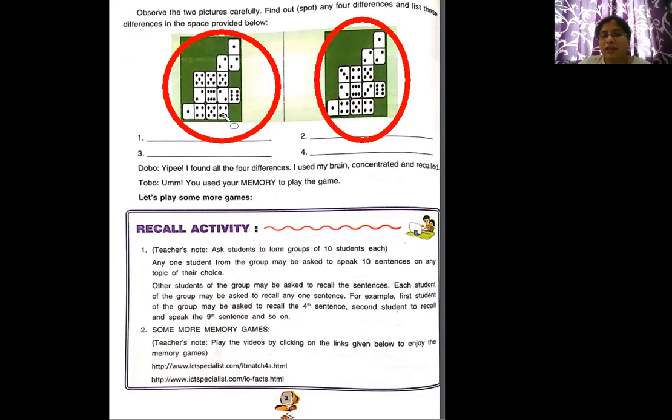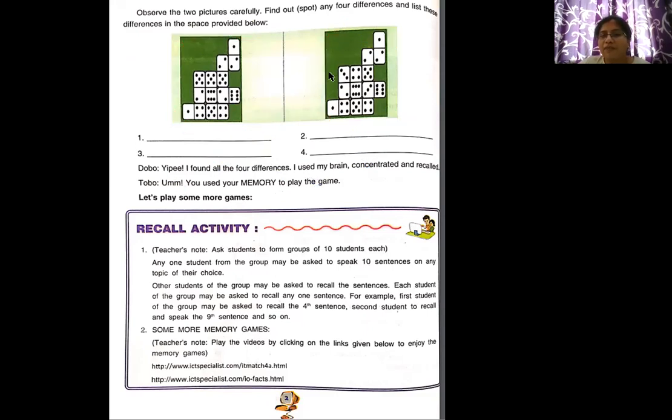So children, this is an activity for you people. Just look at these two images and tell me the difference between these two here in the box. Dobo says, "Yippee! I found all four differences."